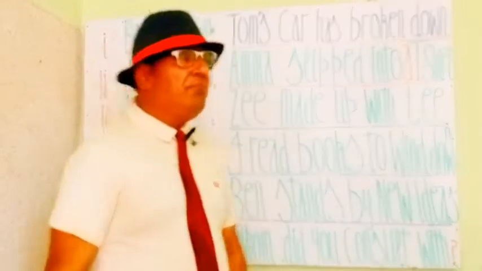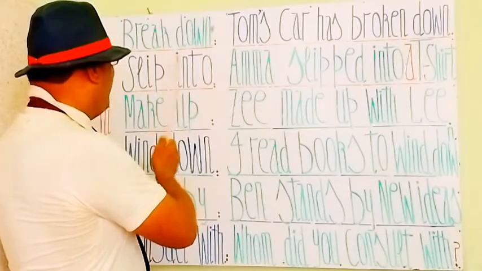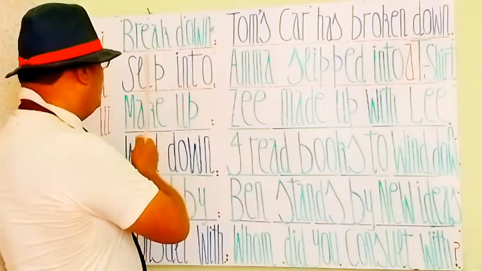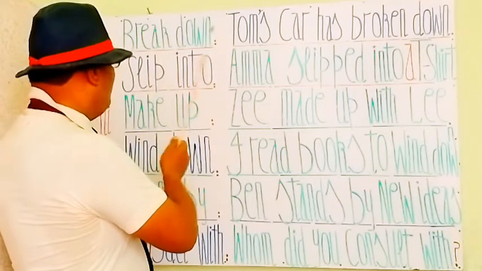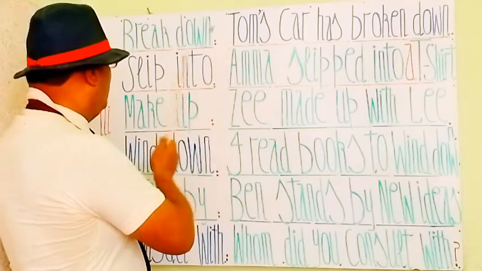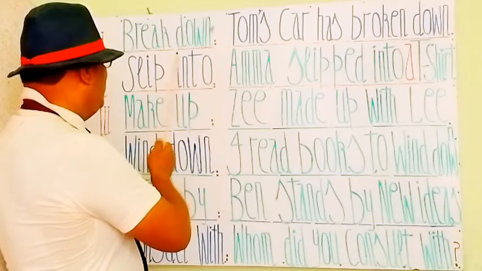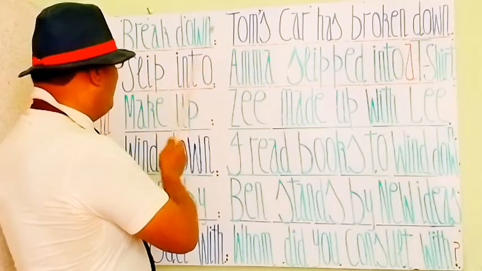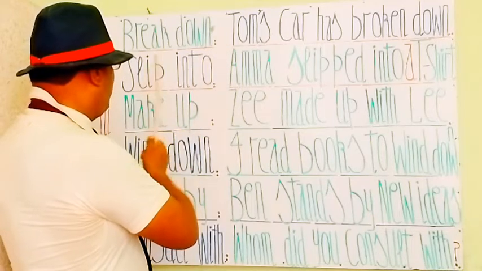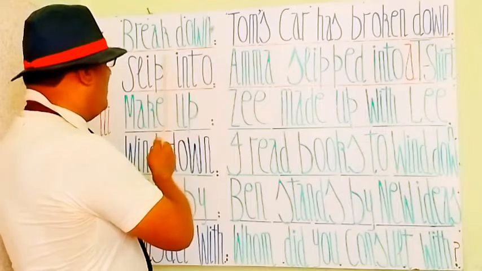Let's start. The first one is break down. Break down is a commonly used phrasal verb. Break down means to be out of order. Mostly it is used for machinery and for automobiles. It means to be out of order.